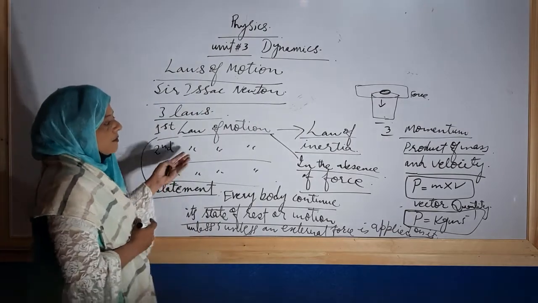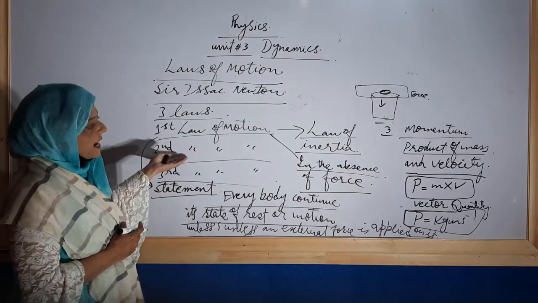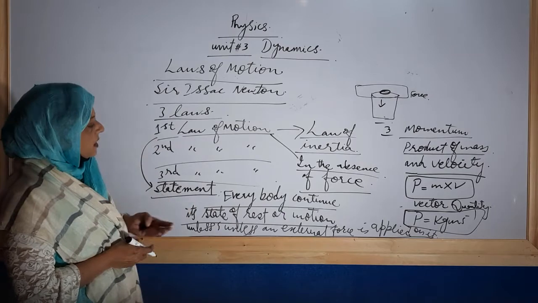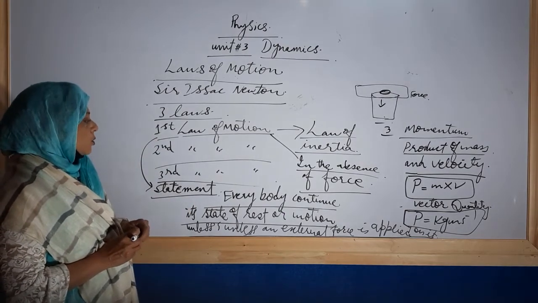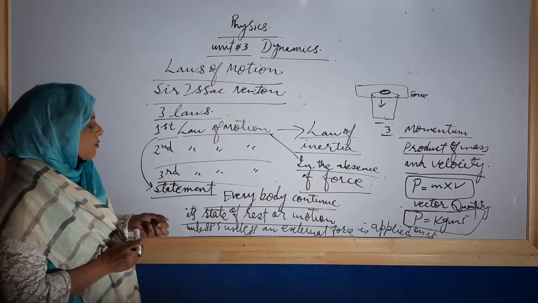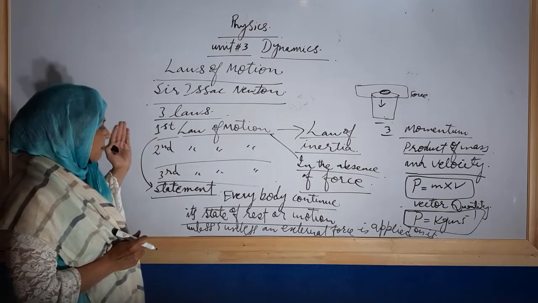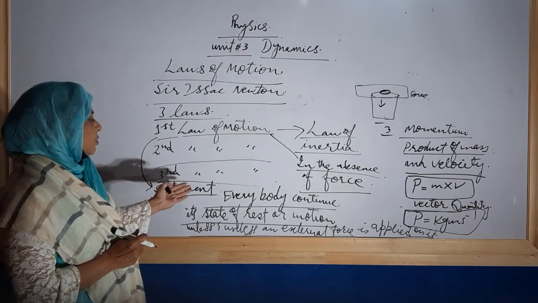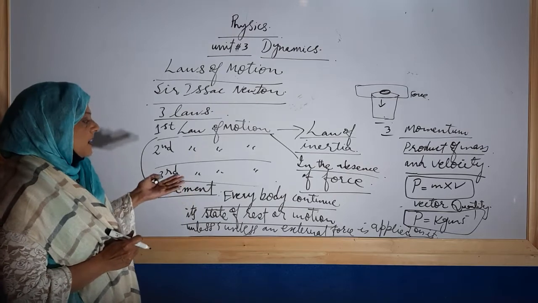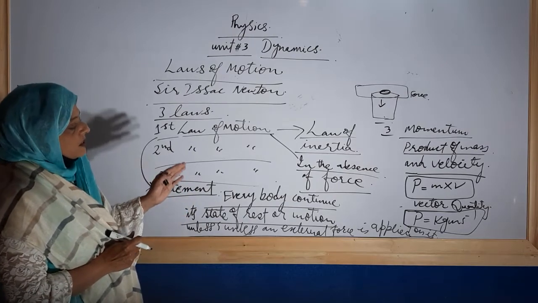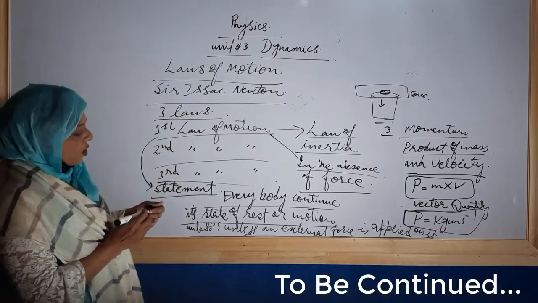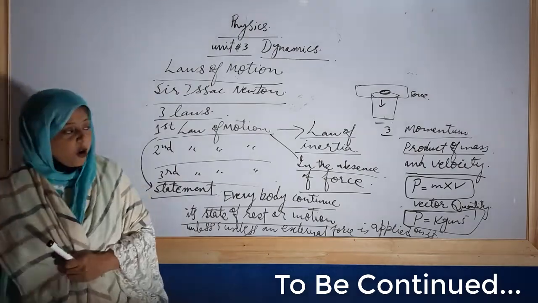And inertia, you have already known, is that characteristic due to which everybody resists change in its state. So, the first law deals with the absence of force, and it explains that everybody continues its state of rest or motion in the absence of a net force. It wants to continue its state. That's why it is known as the law of inertia.